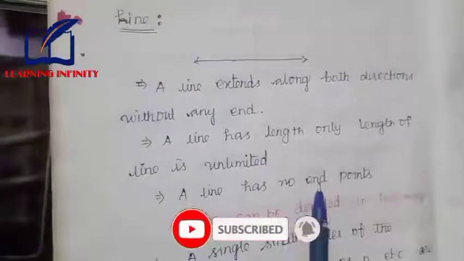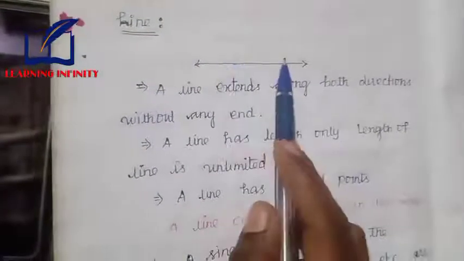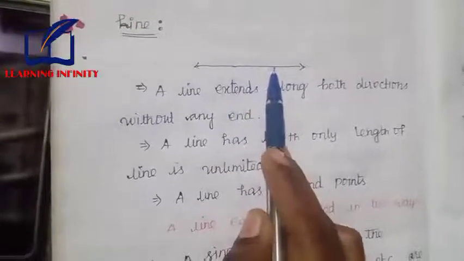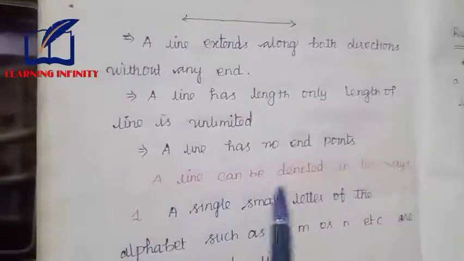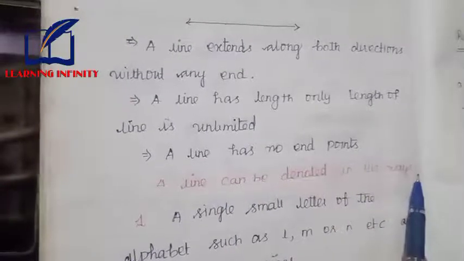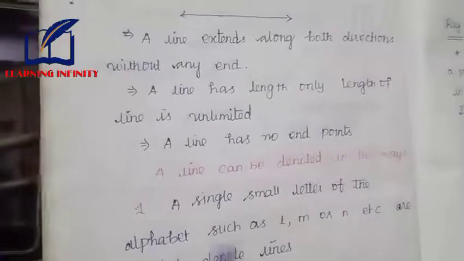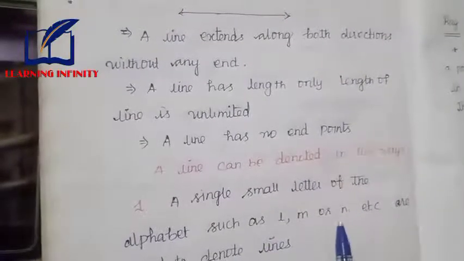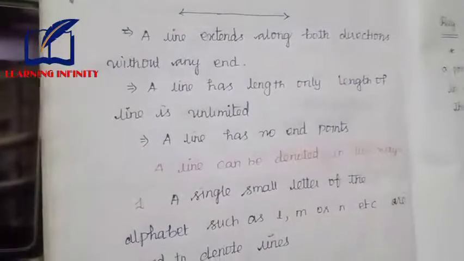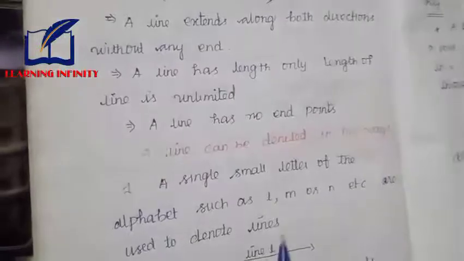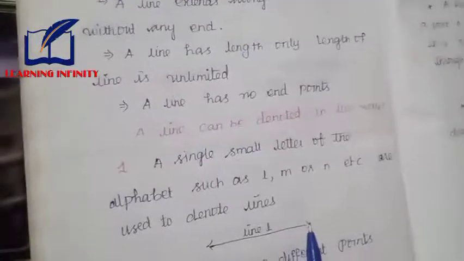A line has no end points. Here there are no end points on the line. A line can be denoted in two ways. First one is a single small letter of the alphabet such as L, M or N etc. are used to denote lines. Here this is called line L.